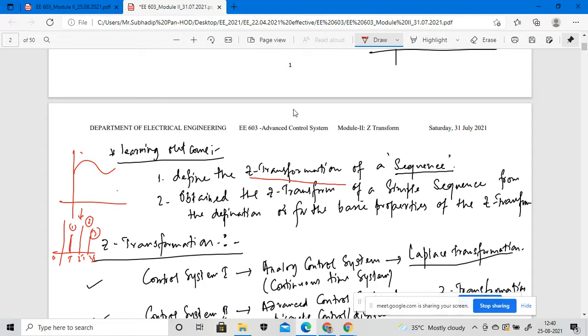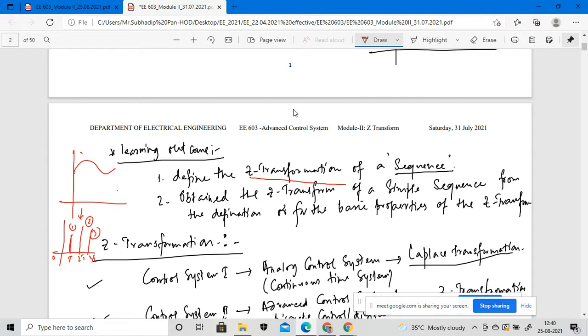Number two, you have to obtain the Z transformation of simple sequence signals from the definition or from the basic properties of the Z transformation, right? I already discussed the different properties of Z transformation modeling. So these are the two main outcomes.